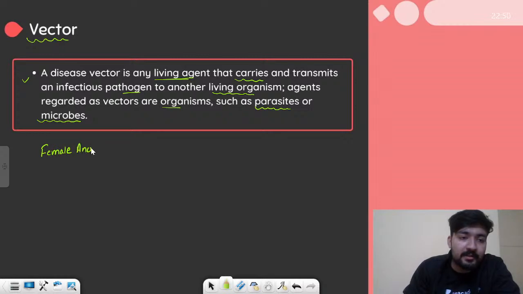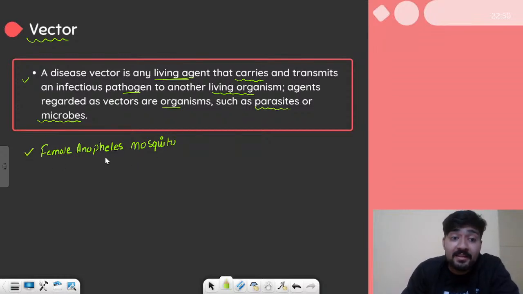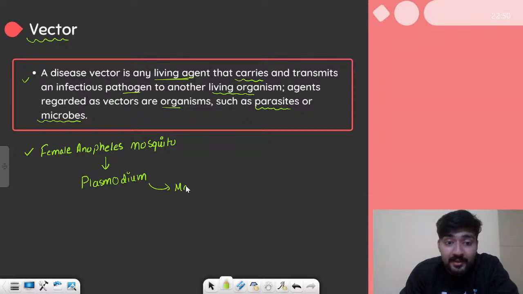The best example of a vector is the female Anopheles mosquito. Female Anopheles mosquito, right? So it is basically a mosquito which carries a pathogen which is plasmodium, right? And that plasmodium causes a very dangerous disease which is malaria. So it causes malaria, right?